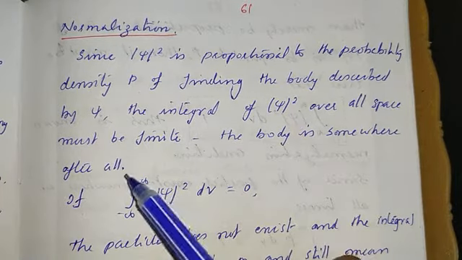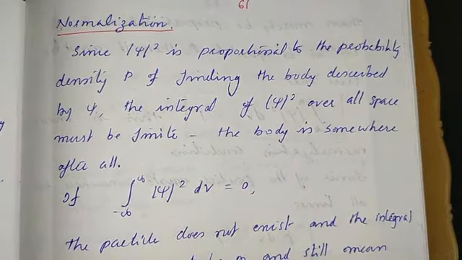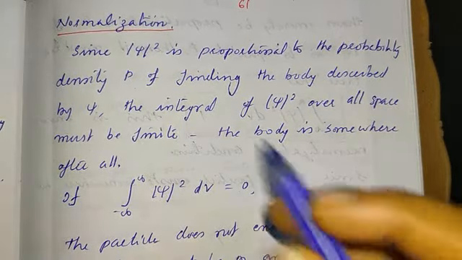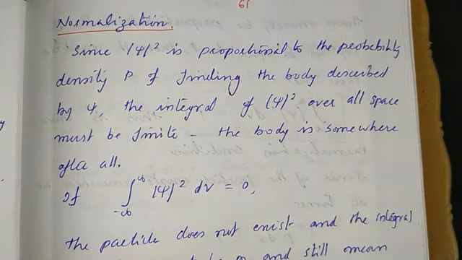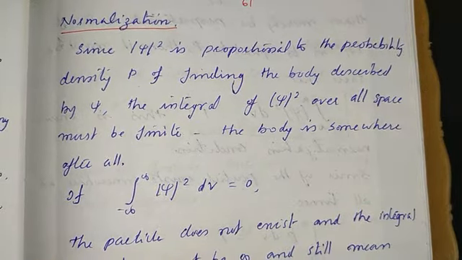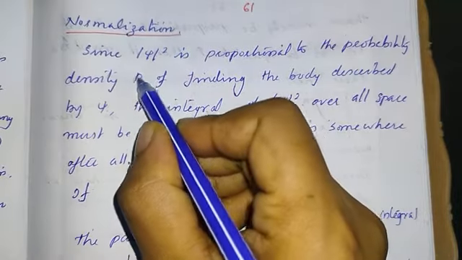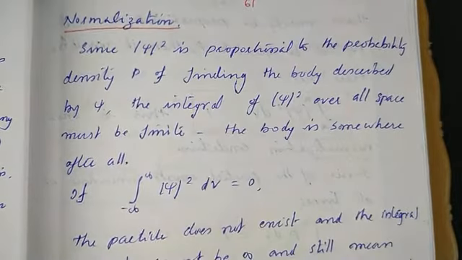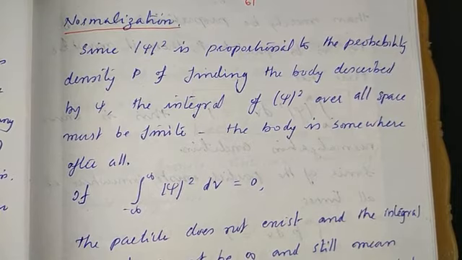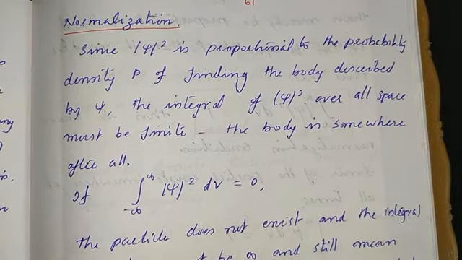That is, the body is somewhere after all. The mod value of psi square gives the probability density, represented by the letter P, of finding the body described by the wave function psi.